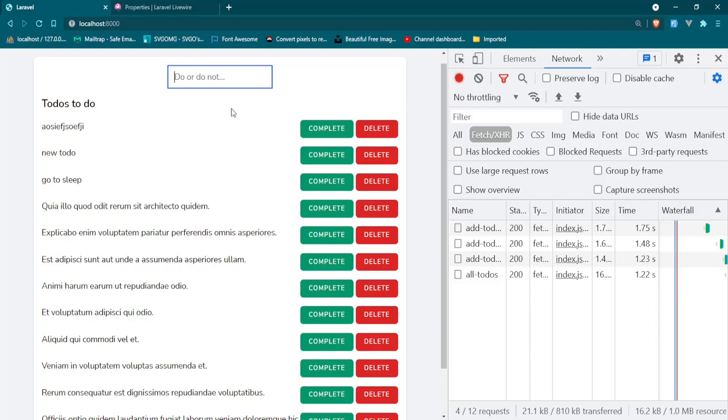Fantastic. Okay, so we managed to set everything up and add to-dos. I'm going to leave it there for now because I've run out of time. But in the next episode, we are probably going to be finishing. I think this is only going to be 2 parts.